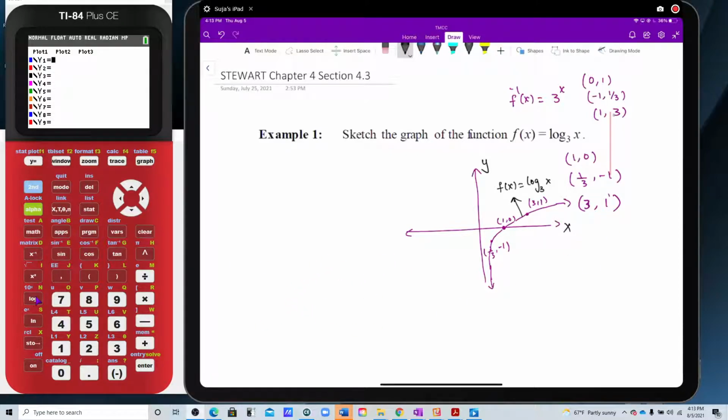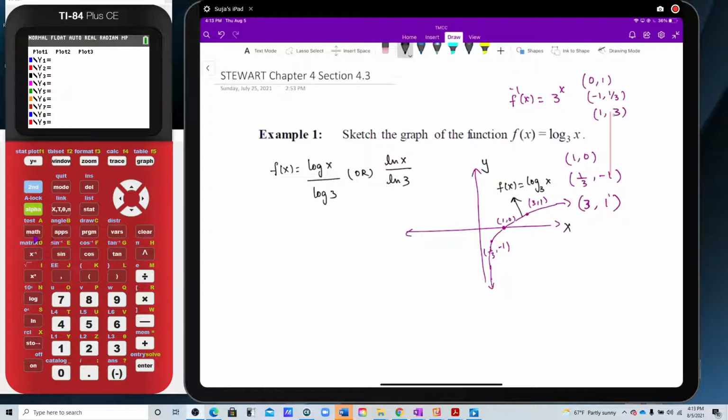So I'm going to hit log. Since I have a log to the base 3, if you do not have this calculator, then you will have to use a change of base log to graph this function. This could be written as f of x equals log x over log 3, or you can also write it as ln x over ln 3. I have to use log or ln to use my calculator. So this is one way of doing it.